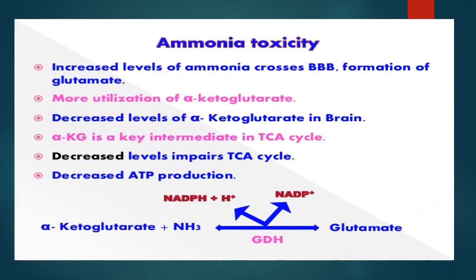Next, ammonia toxicity. In ammonia toxicity, an increased level of ammonia crosses the blood-brain barrier and formation of glutamate is seen. There is more utilization of alpha-ketoglutarate, so the level of alpha-ketoglutarate in the brain decreases. Alpha-ketoglutarate is a key intermediate in the TCA cycle. Decreased level impairs the TCA cycle, leading to decreased ATP production.